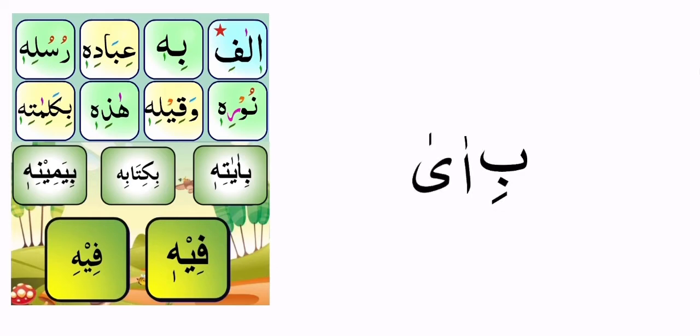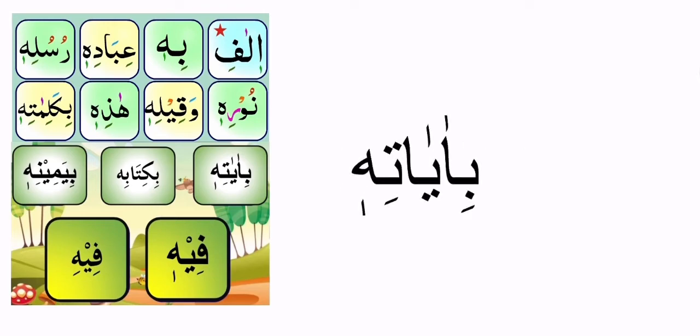Again, bi kalimatihi. Next one, see the ba short, alif long, ya long, ta short, and ha long. Ba, a, ya, ta, hi. Bi ayatihi, bi ayatihi. Again, bi ayatihi.